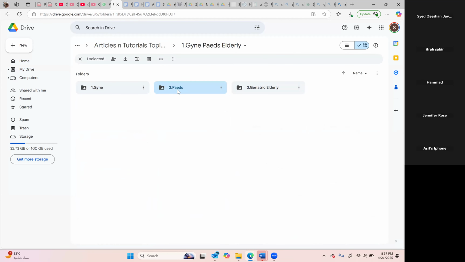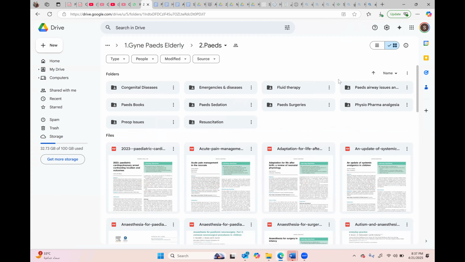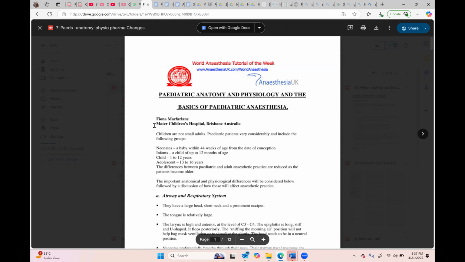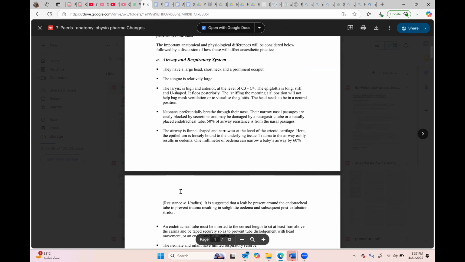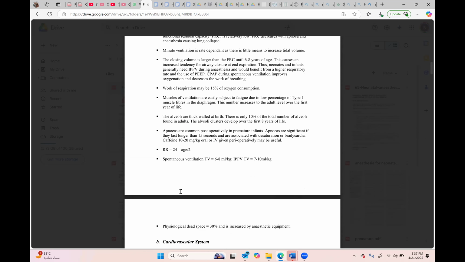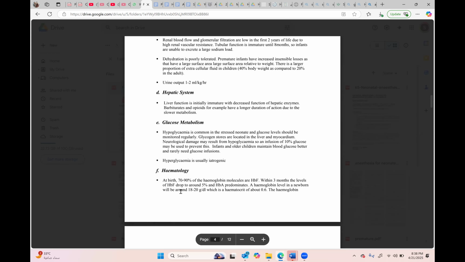Sir, high body surface area to body weight ratio, increased MAC. Why is there increased MAC? Okay, go ahead. We will try to find out this reason.